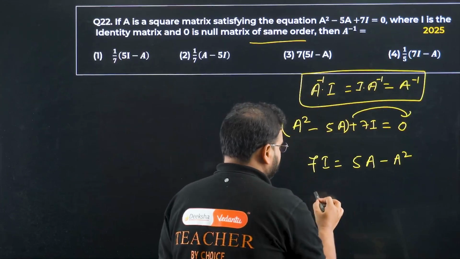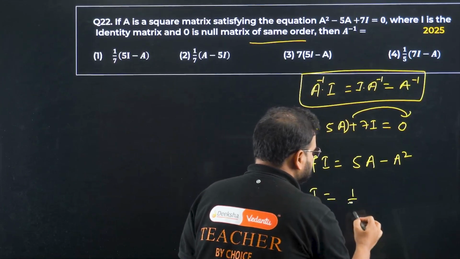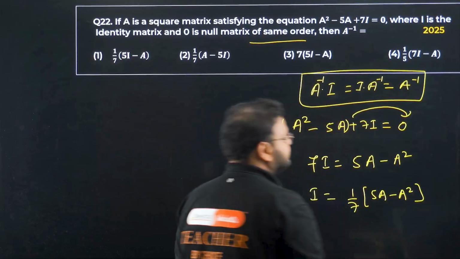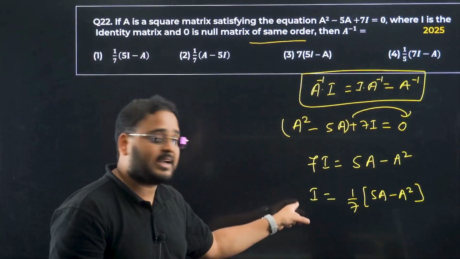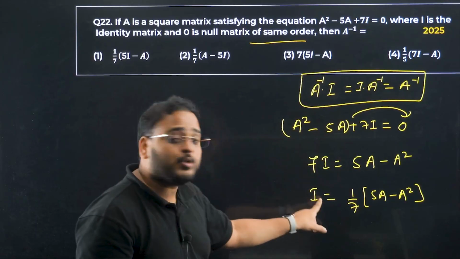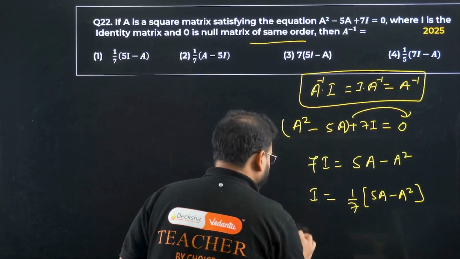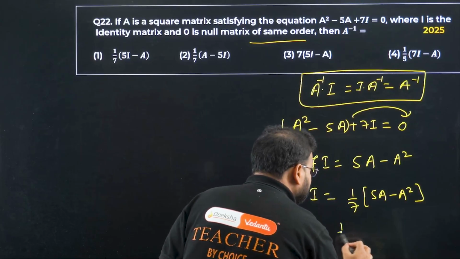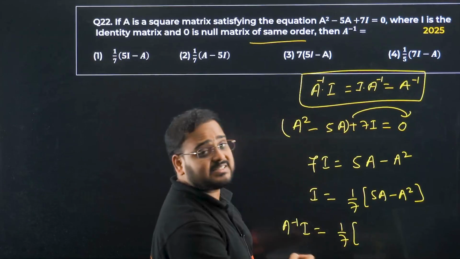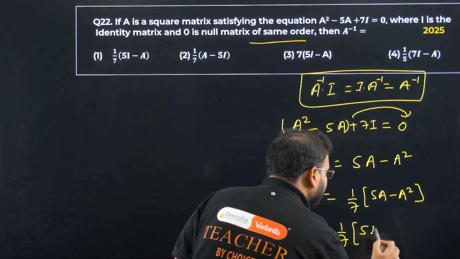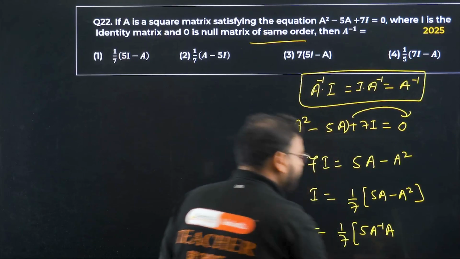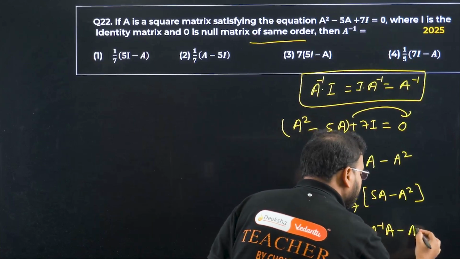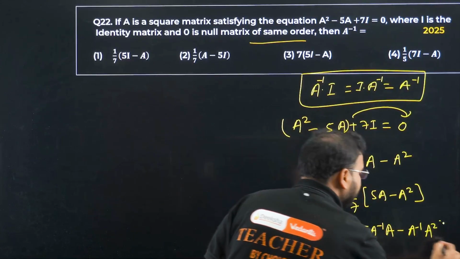Move 7 also that side. We get I equals 1 by 7 (5A minus A square). Now if you multiply A inverse to this side, what does this become? A inverse into I equals, 1 by 7 is a constant. Multiply A inverse inside also. So you'll have 5 times A inverse A. Is that over? No. Multiply to both the terms, right? So minus here also A inverse A square.